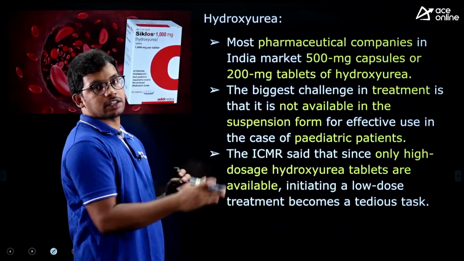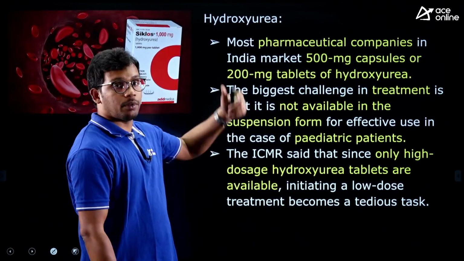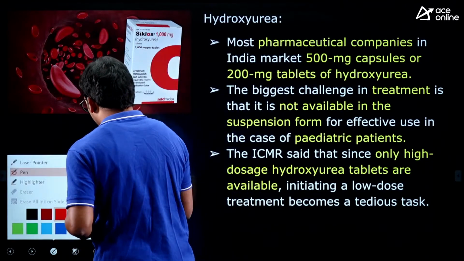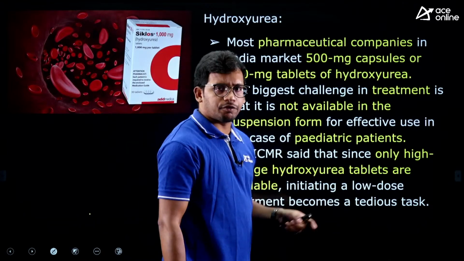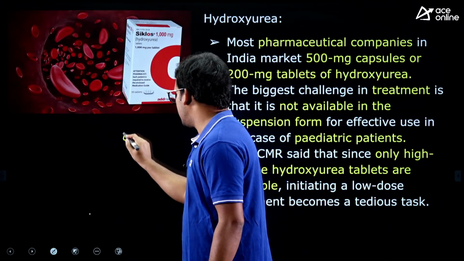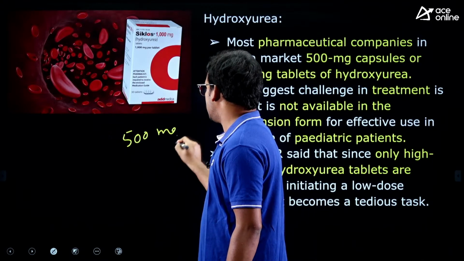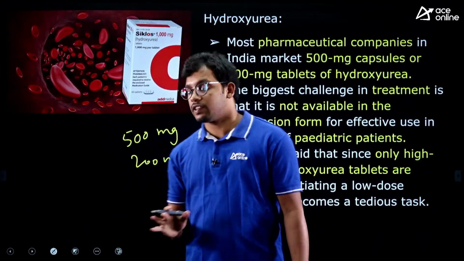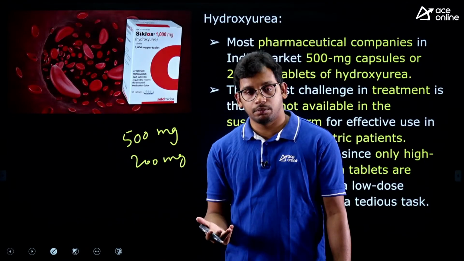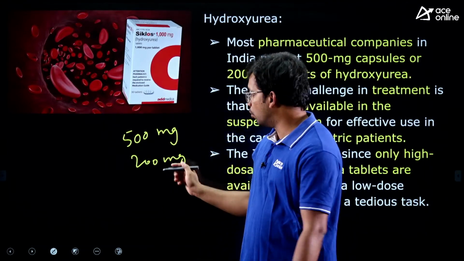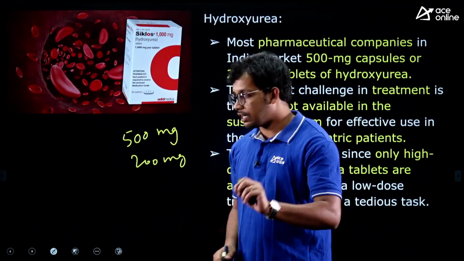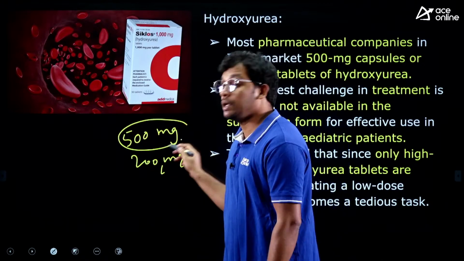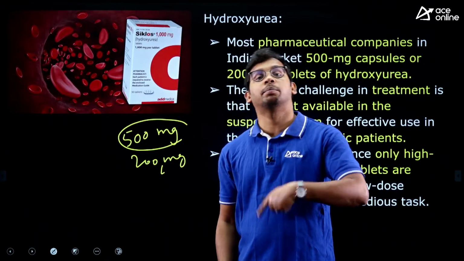Now coming to the context: ICMR is promoting the commercial production of hydroxyurea medicine. Why is this an issue? As of now, we have hydroxyurea medication of 500 mg and 200 mg, right? And this is a higher dose. This can be used for adults only, people whose age is 18 and above. For children below 18, or 6 years and so on, these doses will be too high. So it will have side effects and it may also lead to death.